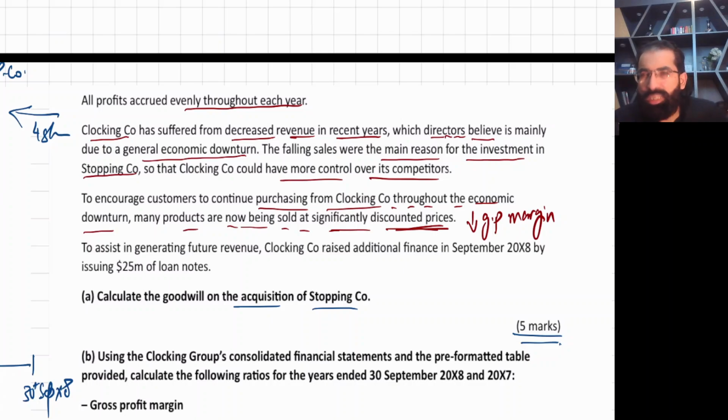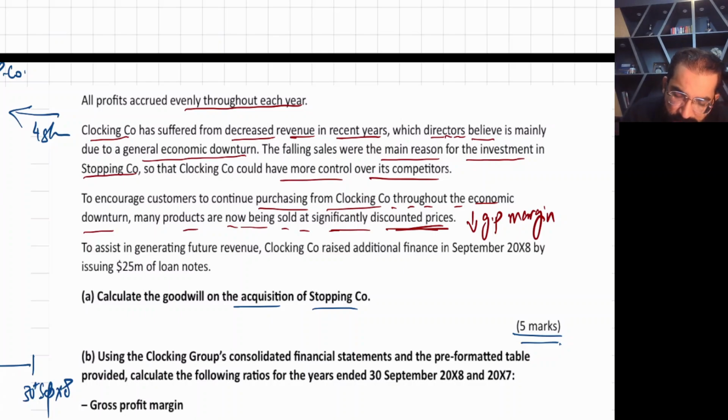In this question we'll see, I'll calculate, don't worry. We'll see that if the margins are going down, this is the reason for margins to go down.